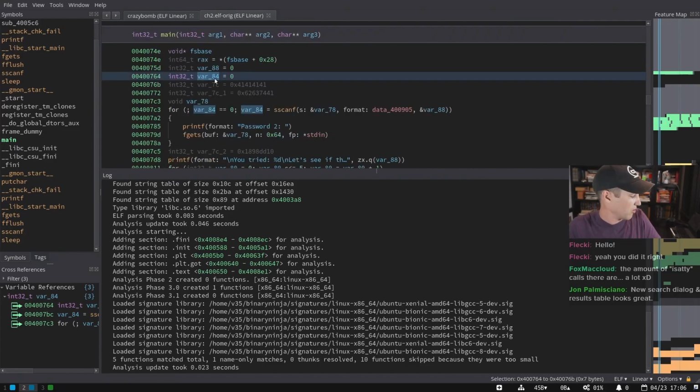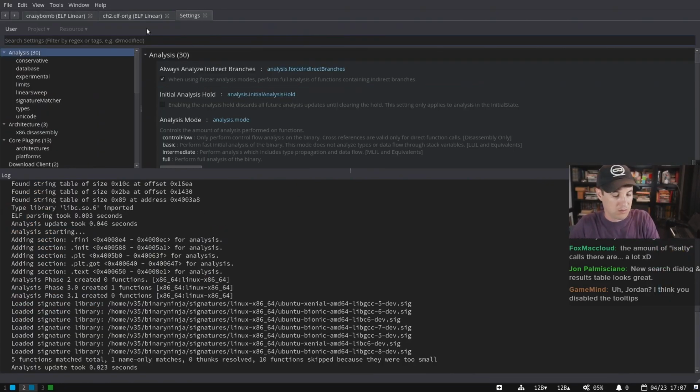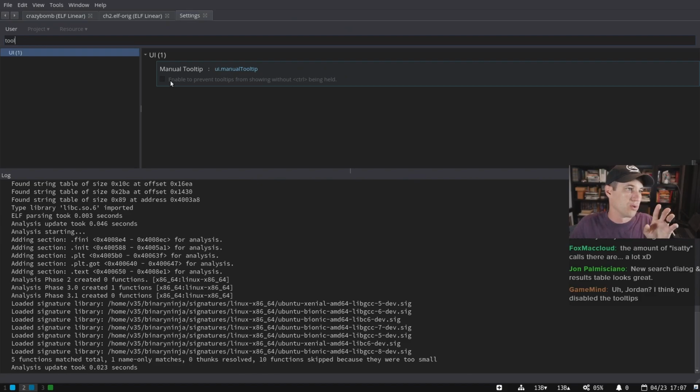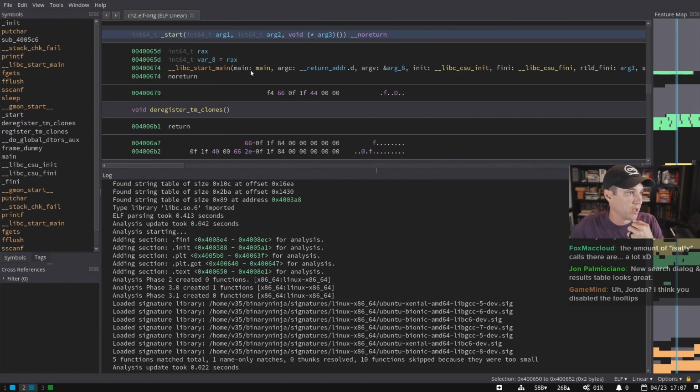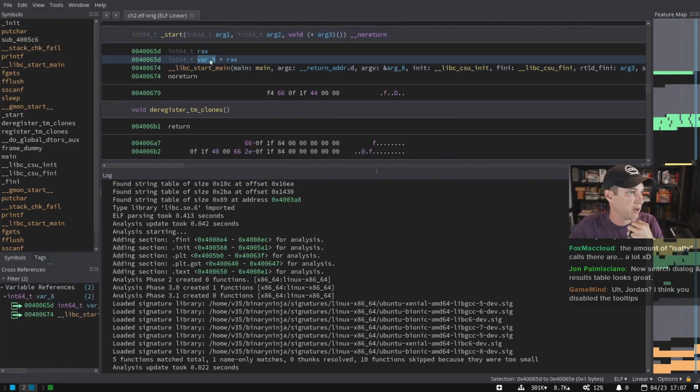I could be holding it wrong, or maybe the build hadn't gone through yet. I disabled the tooltips. I thought I had them off and I turned them on. Let me look again. What did I do? Yeah, so this checkbox, I had it on and I just disabled it now. So I've reset this to default. This is the default setting now, so I should have tooltips now. I usually turn it off when I'm analyzing, but I turned it back on now.